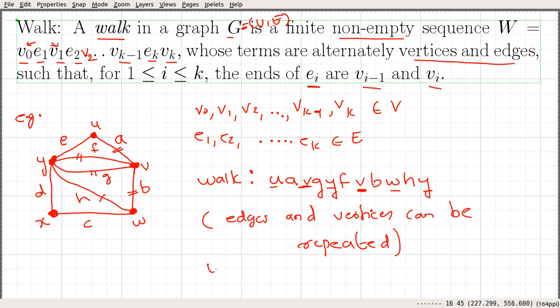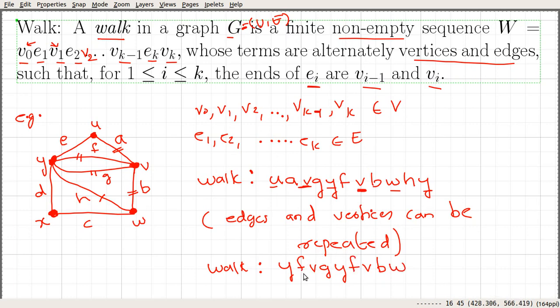Let's consider one more walk. Suppose that we start at Y, and suppose that we take this edge F, we reach V. From V we move back to Y through G, so we use this edge G. We went back to Y. Then suppose that we are going to take F again, then we reach V. Then from V, suppose that we are going to use B, we reach W. So this is also an example of a walk.